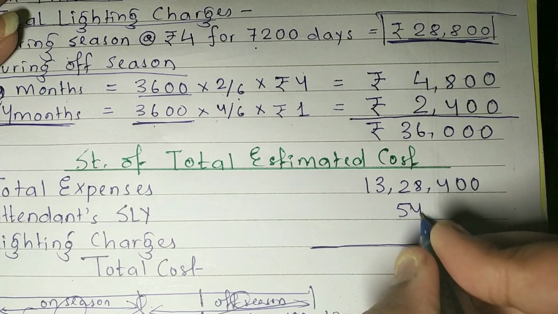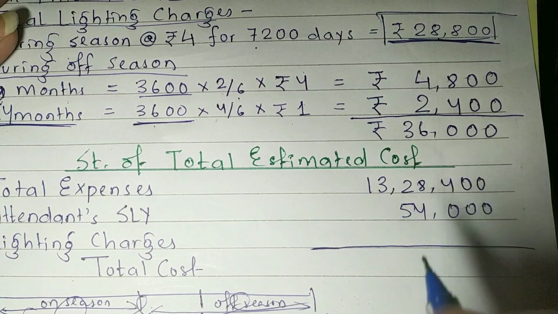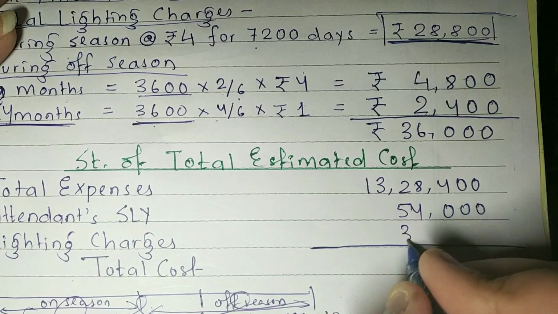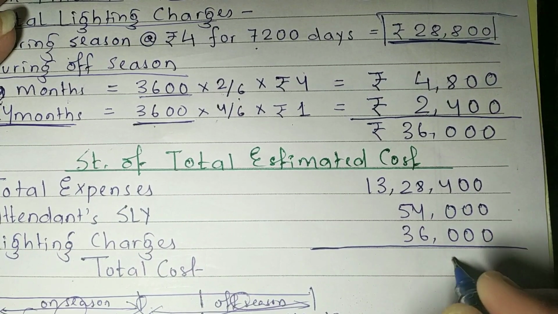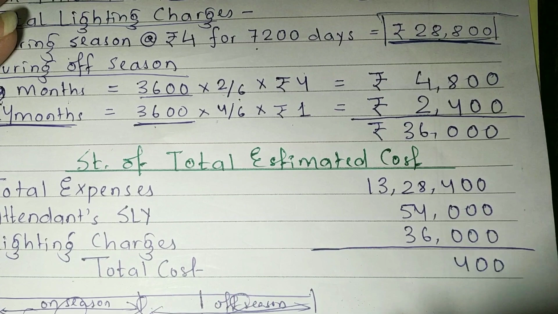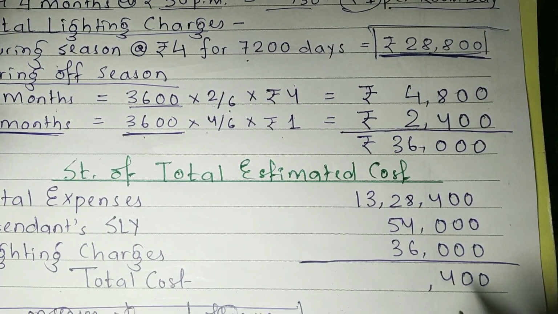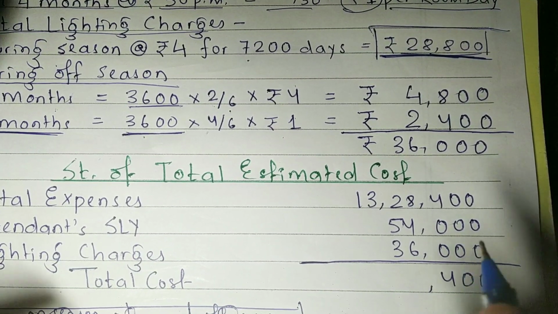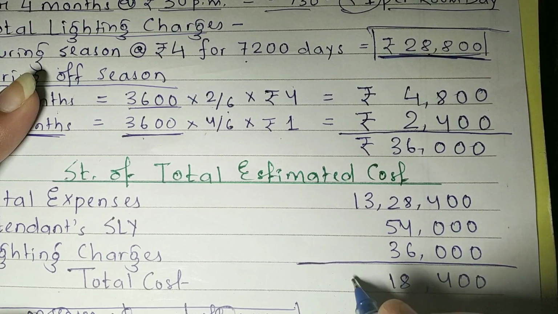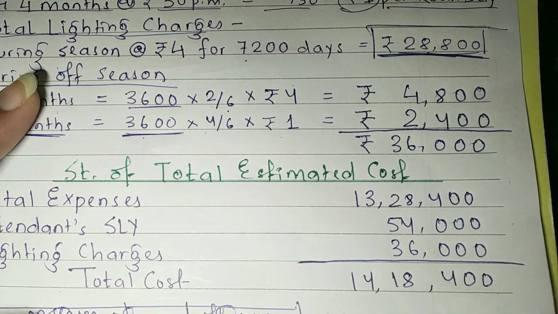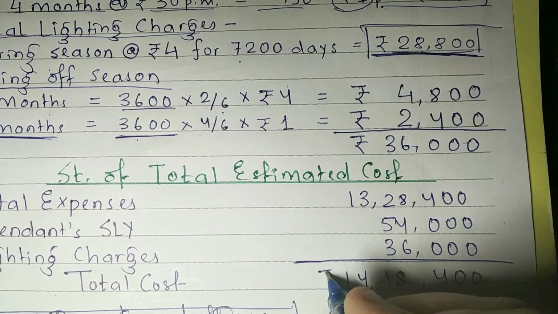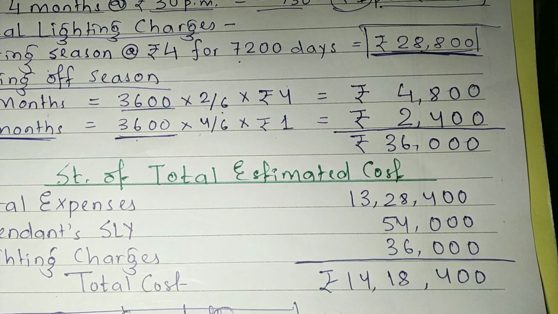Just write that. And after that, your lighting charges are 36,000. So now add up these numbers. This will be 14,18,400 rupees. Right? Your total estimated cost will be this much.